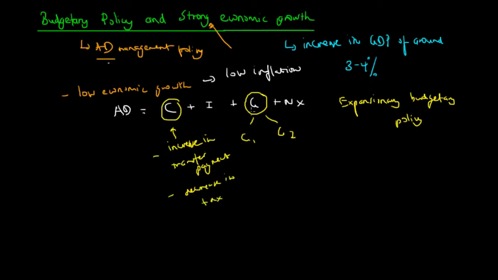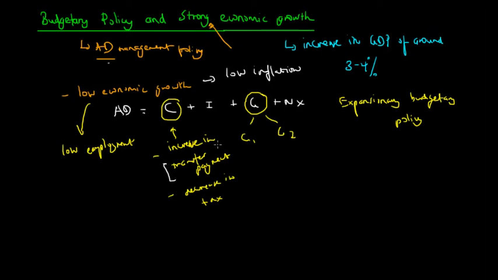So we know that by adopting an expansionary stance, automatic stabilizers would necessarily mean that transfer payments would increase due to this low economic growth, resulting in low employment rates, and hence more people would be eligible to receive transfer payments.